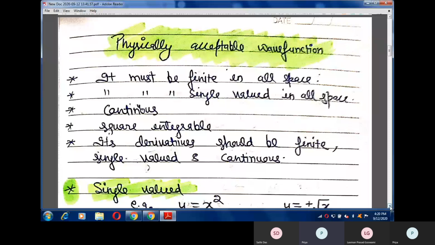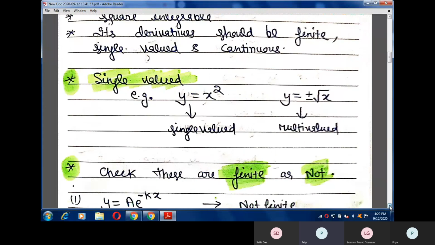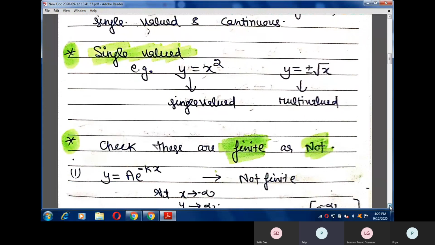Now I am going to discuss these points one by one. Our first point is single valued. Generally, a function is either single valued or multi-valued, so we can categorize functions into two types. The first is the single valued function.